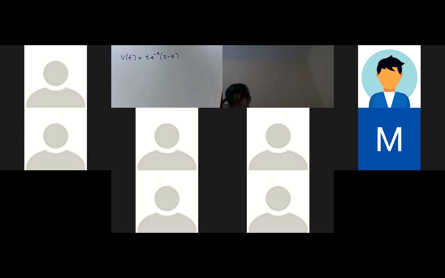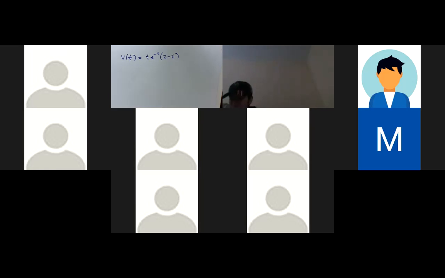Okay, so what does that mean? When is the particle at rest? How about Edgar? What does that mean? When x equals 0, I think. That's right, when x equals 0. Okay, so at this point, I could graph this. Okay, I could graph my velocity and I could find using the zero features. Okay, I could do that.